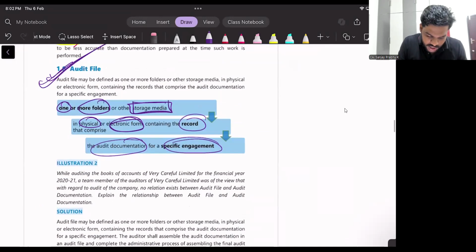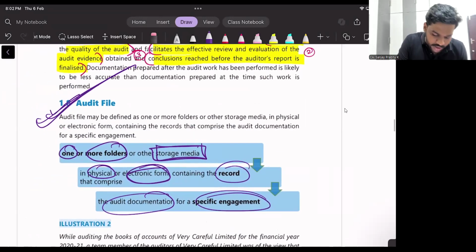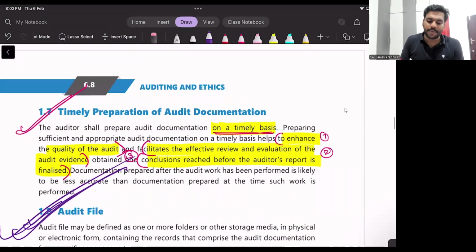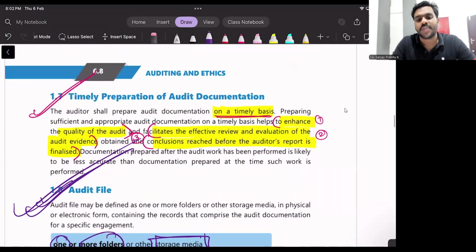1.9 is done. Then we learned what is audit file. That also done. Then timely preparation. This is an important question. So my question is, when do you want to start documenting? Once the audit is done, or at the beginning, or on a timely basis? Sir, what do you mean by timely basis? Timely basis means the moment you get something, you document. Sir, timely basis, sir.